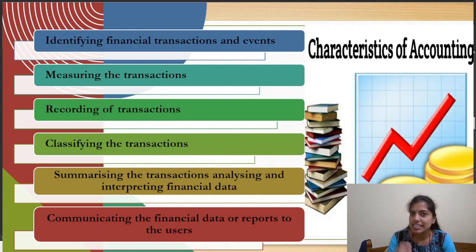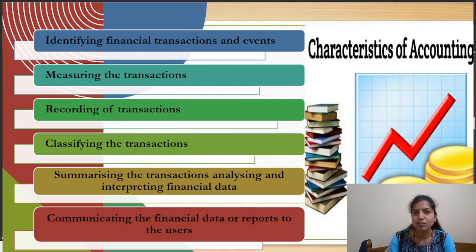The next step is recording of this transaction. Recording the transaction, in the sense, where do we record it? We record it in books, like journal, ledger, purchase book, sales book and cash book. After that we go to the trial balance and then we end up in the balance sheet. This will give us clarity of all those transactions and will give a summarized effect of all these transactions. And at the end, what do we do? We communicate the end results to the end users.